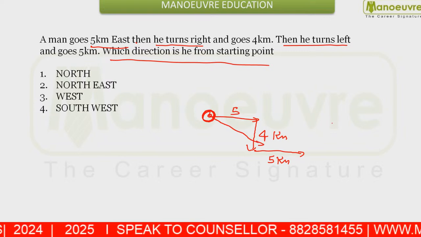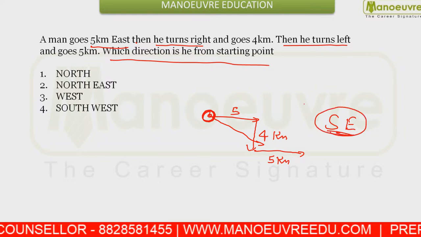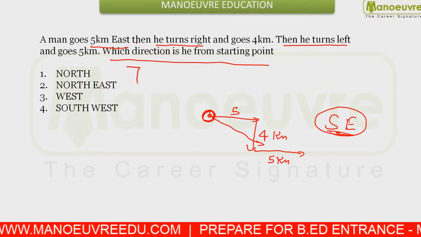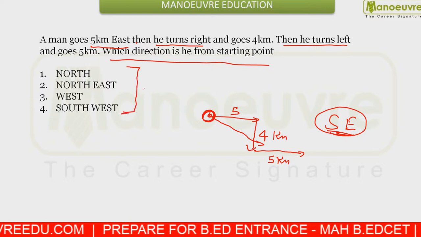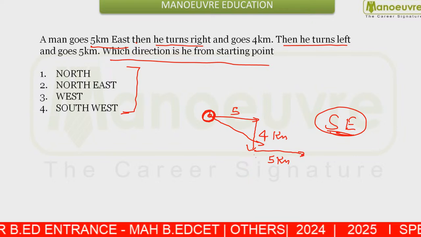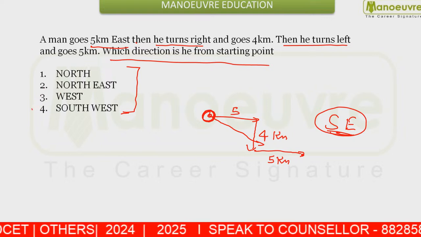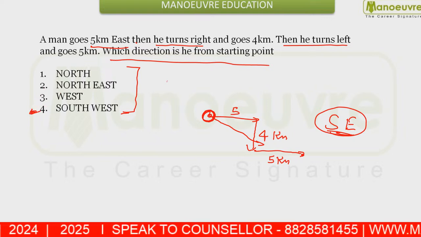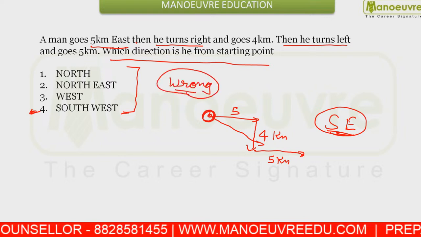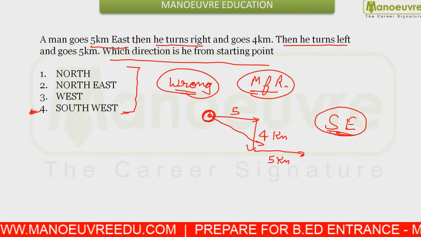That means it should be the southeast direction. But this was not in your options. The mistake the examiner must have made is that he could have asked the direction of the starting point from him, so you could have gone with the northwest or the southwest direction. This question has an error, but you could have marked it for review. Mark such questions for review. Okay.